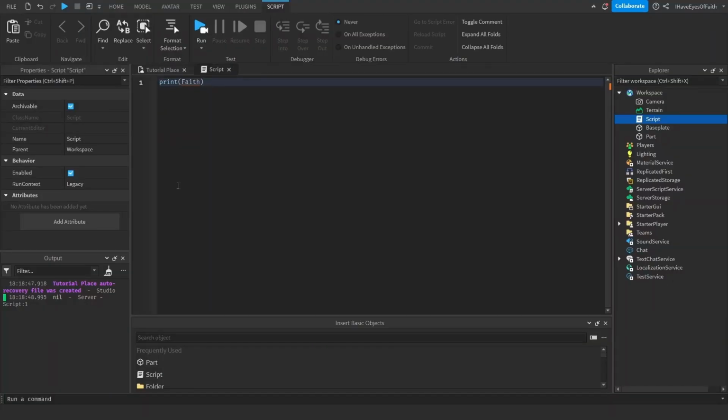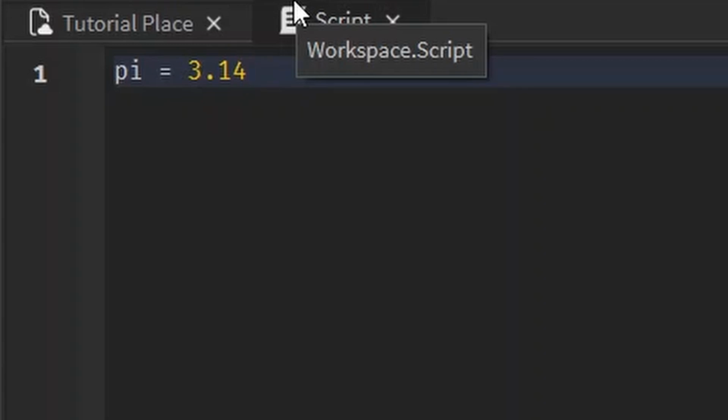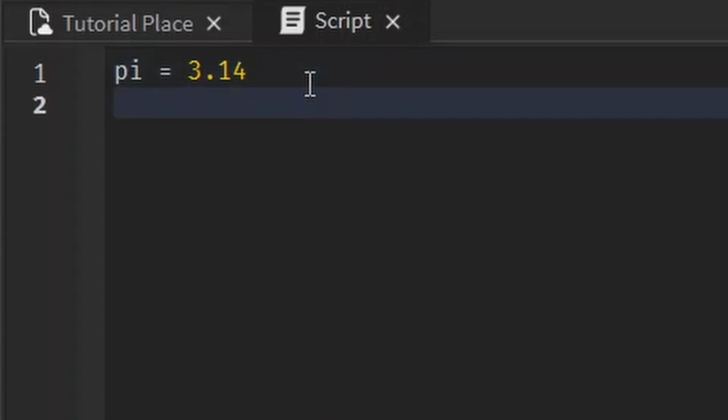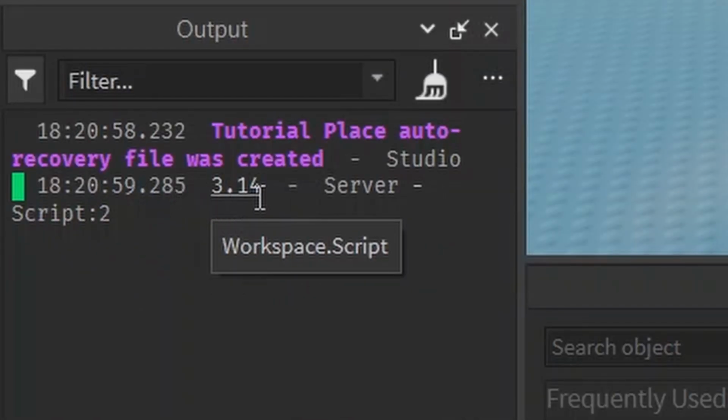Variables are a container that hold a value. For example, if I write pi equals sign 3.14, this is a variable and they always follow this syntax. You always write the name of the variable followed by an equal sign and the value assigned to that variable. This is known as declaring a variable. We're basically telling the script, hey, pi is now equal to 3.14. And from now on, whenever we write pi, it holds a value of 3.14. So if we write print pi, it'll print out 3.14.